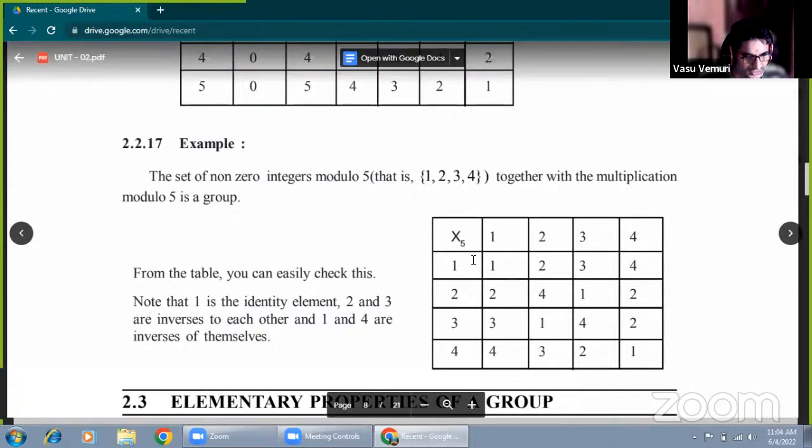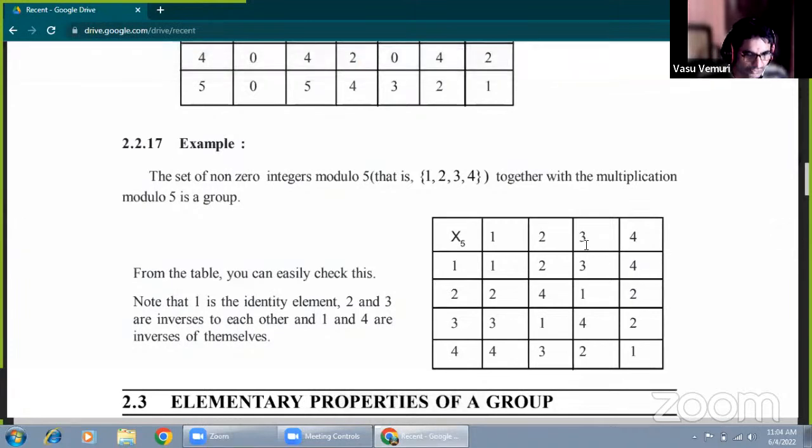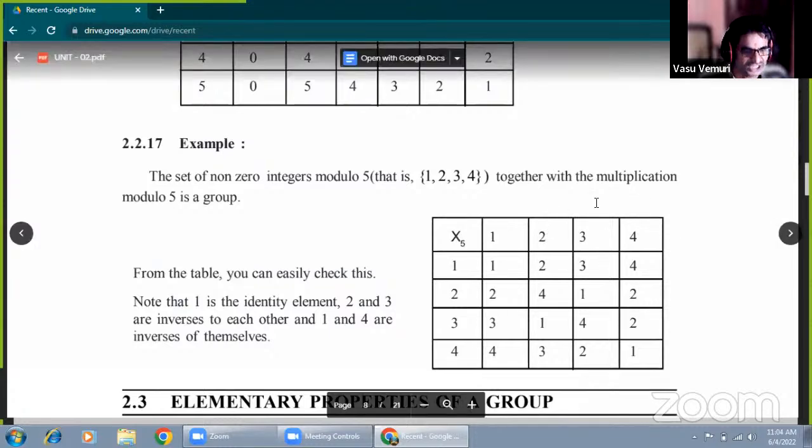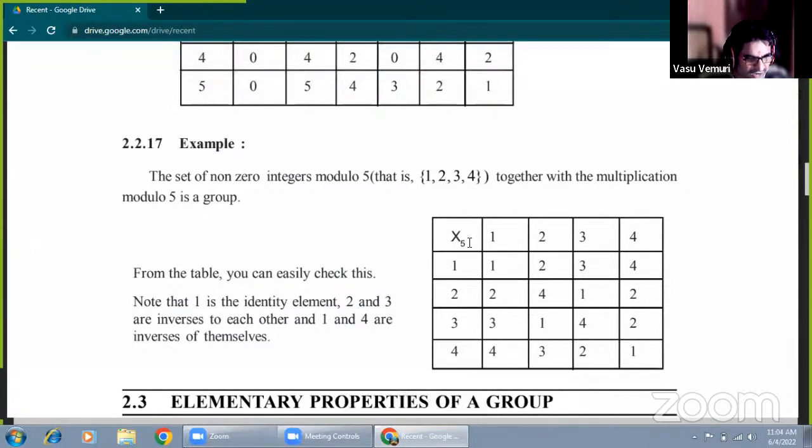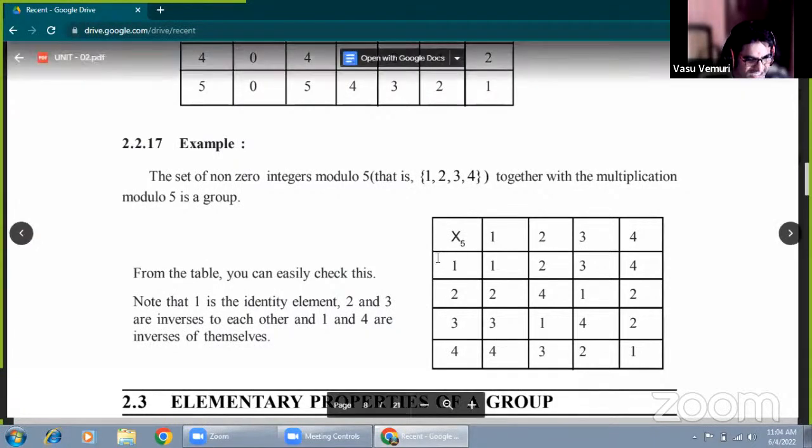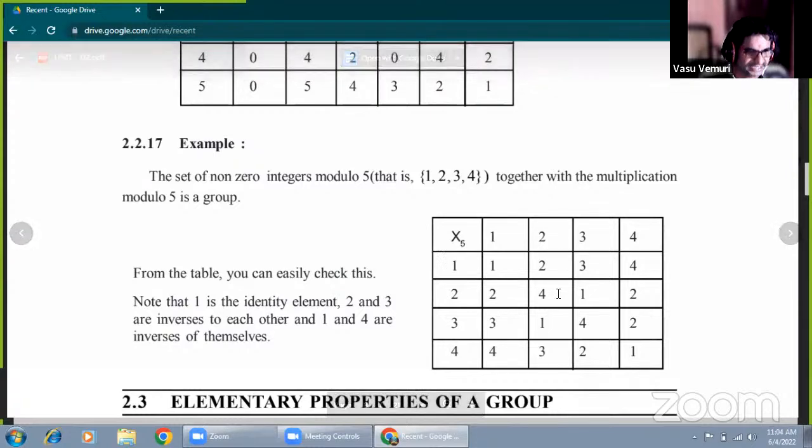Now 3 into 4 is 12. Associative law means we are taking any three elements. 12 divided by 5, remainder is 2. 2 into 2 is 4, which is less than 5, so that is the remainder. So associative law is satisfied.